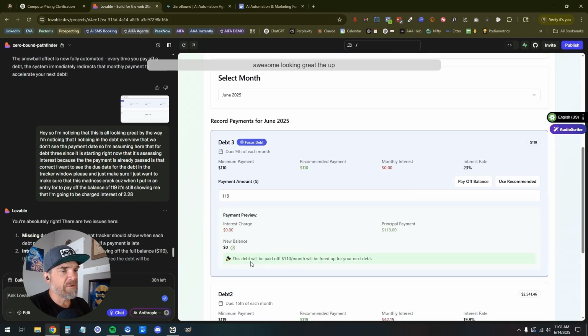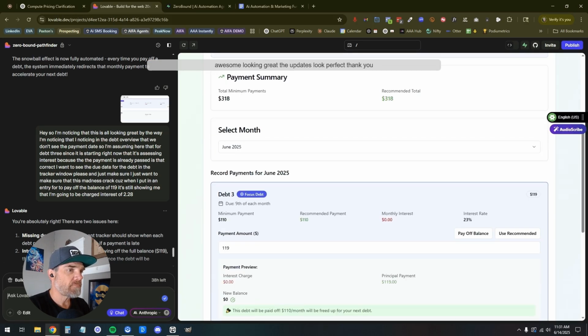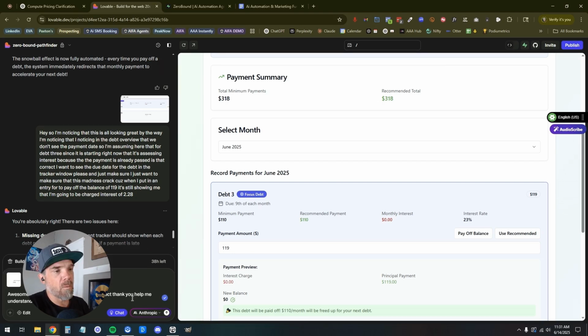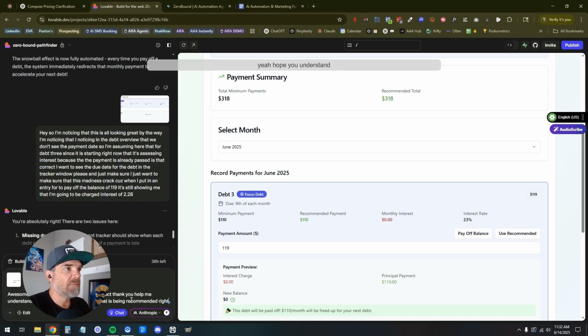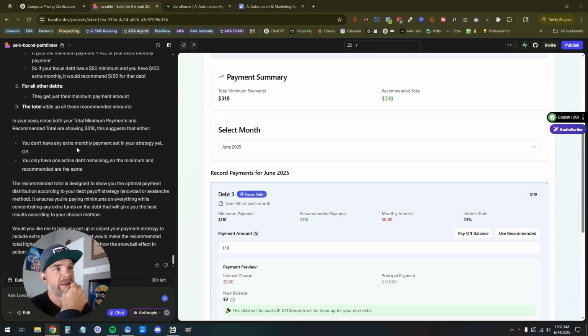The updates look perfect. Thank you. Help me understand the recommended total here. What is being recommended, right? Yeah. Help me understand that. That's what I figured. So since you don't have extra monthly payments set in your strategy yet, or you only have one active debt remaining, the minimum is recorded.